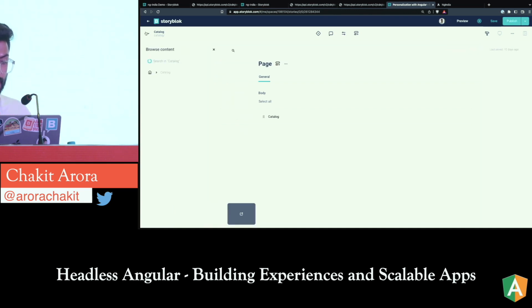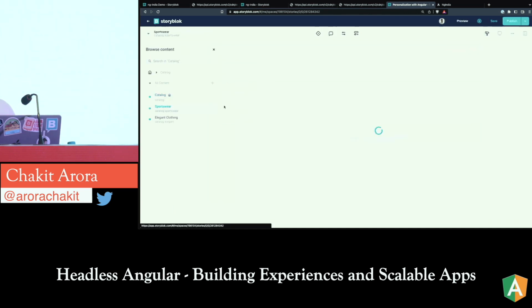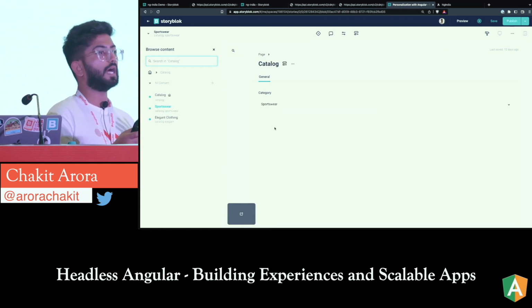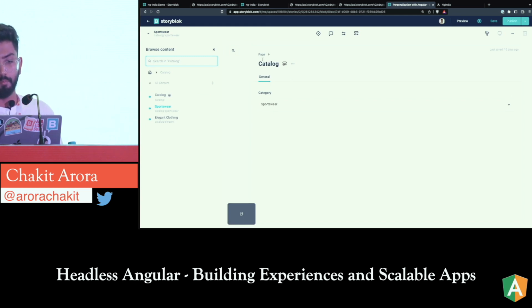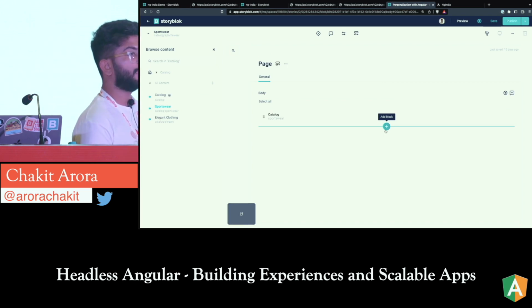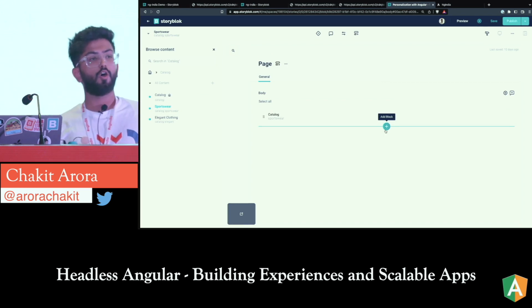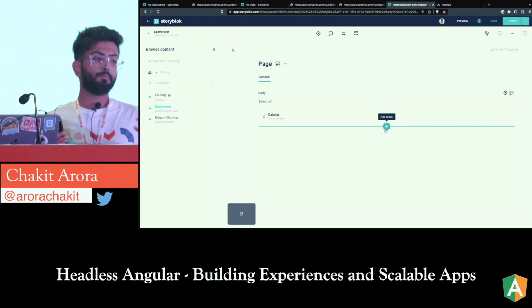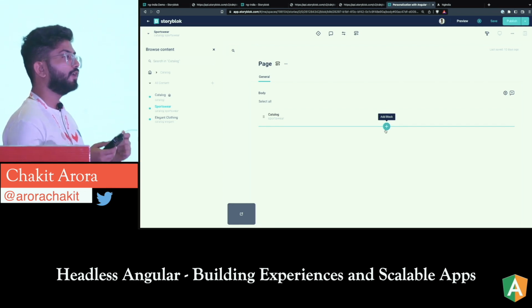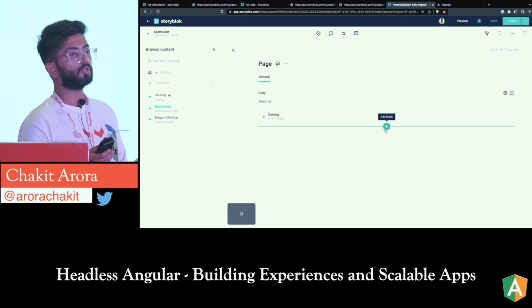If I move on to the other catalogs, let's say the sportswear catalog, it is taking one of the categories. So of the two categories which we had, it is taking one of them, and that's going to be that catalog. I can add more content over here. But just to showcase, even if a new product is added and the content editors are making a catalog for that new product, they can just select the category, and then in your front end, you use this logic and fetch the data according to the category.